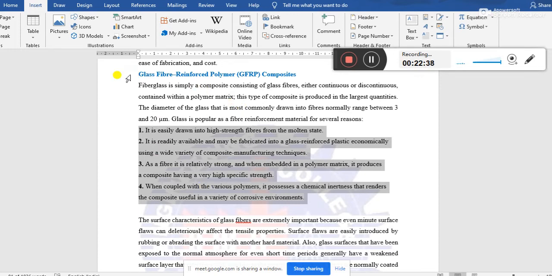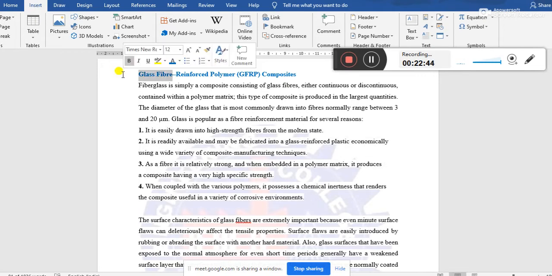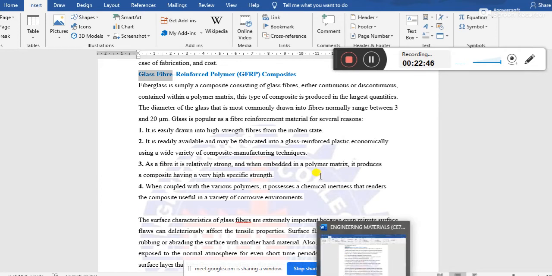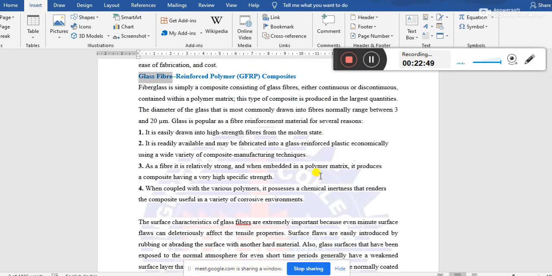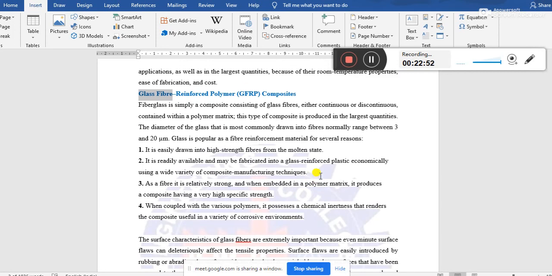Okay, GFRP means obviously glass fiber is there. If the reinforcing material is not glass fiber, then the name is maybe other. That means the next example is carbon fiber reinforced polymer. In that case, carbon fiber is used as the reinforcing material. In this case glass fiber is used as the reinforcing material, that's why the name is glass fiber reinforced polymer. And this is one of the examples of the composite material where a polymeric material is used as the matrix phase.